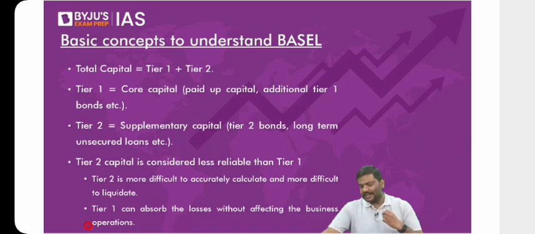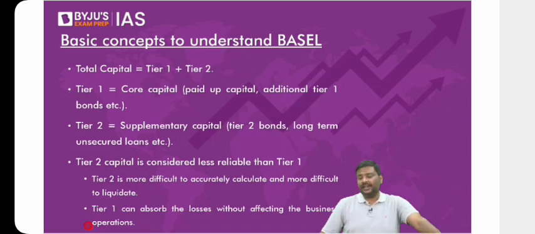After that, we have discussed DICGC, Deposit Insurance Credit Guarantee Corporation. We also have discussed the concept of forex reserves. Again, when I say discussed, we have just seen it. We have not discussed certain components in the forex reserves such as special drawing rights, gold tranche or reserve tranche of IMF. We'll discuss it, don't worry, when I take up the concept of IMF. After that, we have discussed the issue of bank mergers in India.